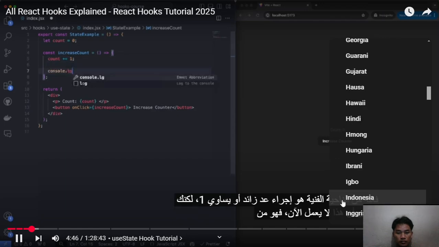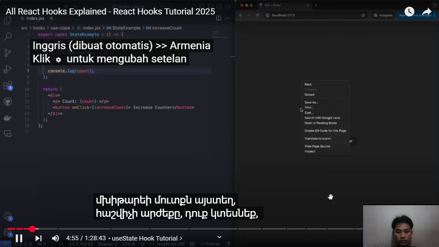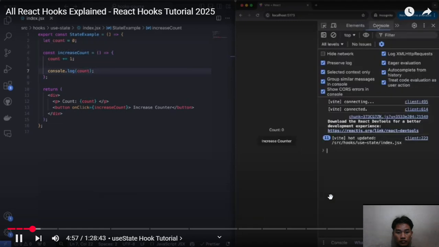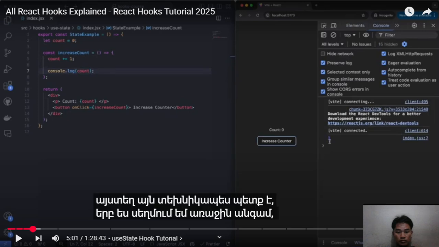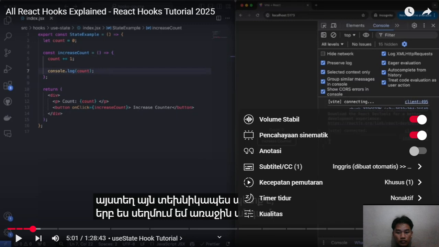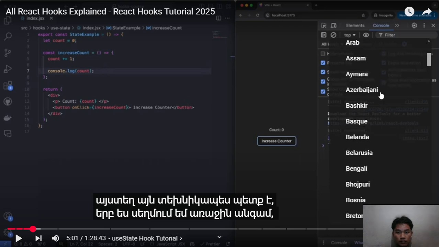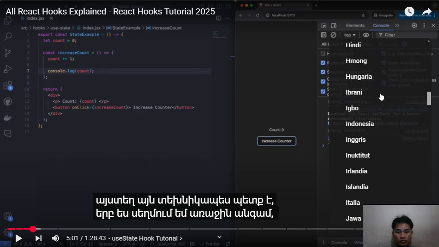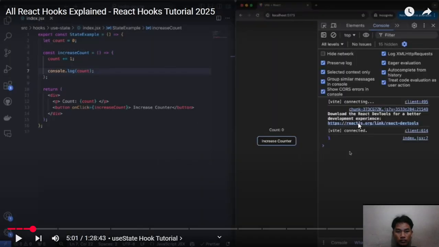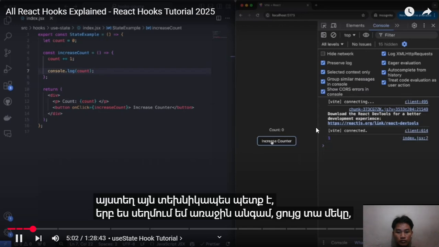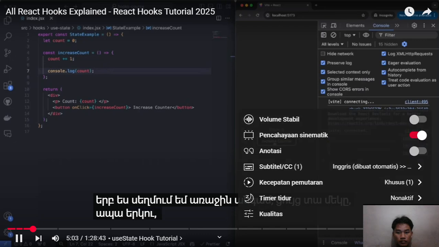If I were to console log over here the value of count, you'll see that in our console over here, when I click the first time, it should show 1, then 2, then 3, then 4.